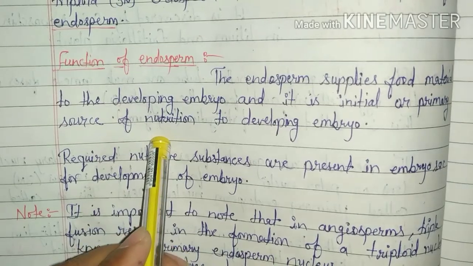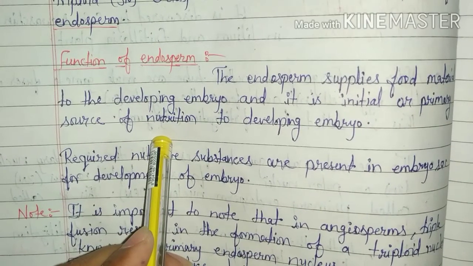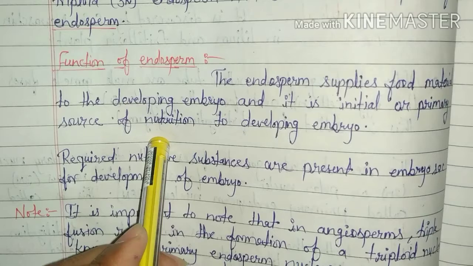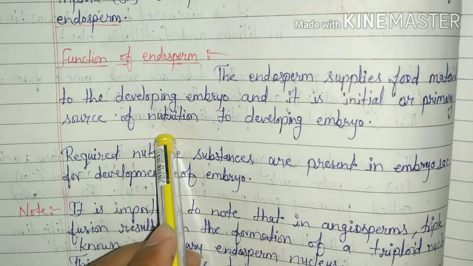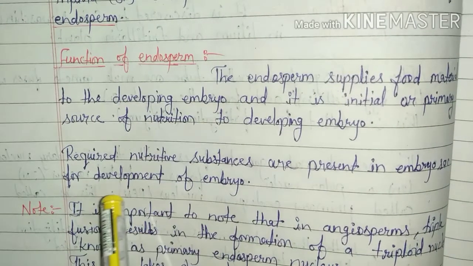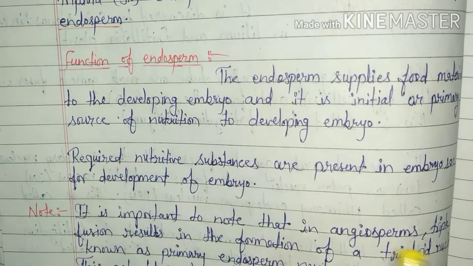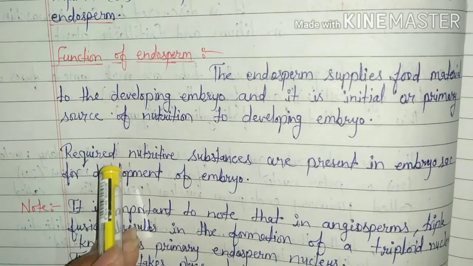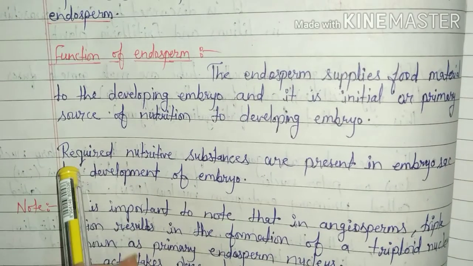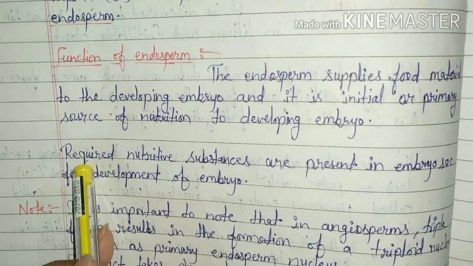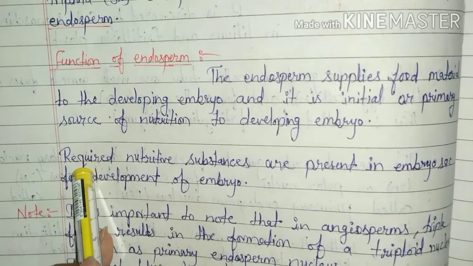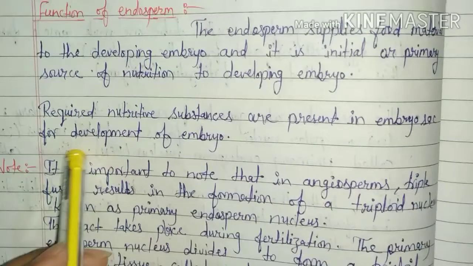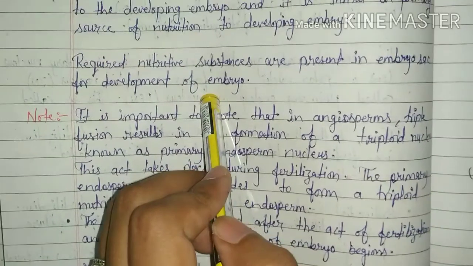So, it is the nutritive component for embryo and plantlet to arise new plants at the time of seed germination. Required nutritive substances are present in the embryo sac for development of embryo.